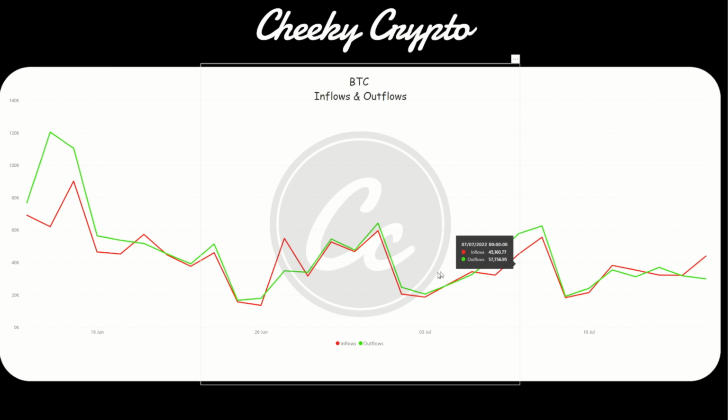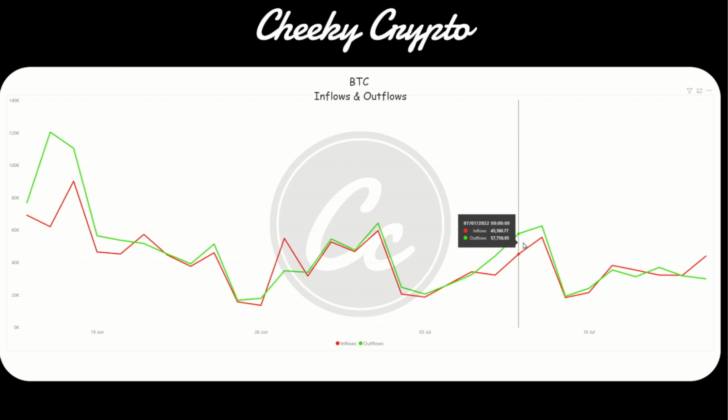And obviously you can go across this and you can see where they're matched up and where they're not matched up. So for example, over here, on the 7th of July, essentially we had 57 outflow versus 45 inflows. So we had more outflows than inflows. So this is a good graph just to be able to eyeball, rather than having to flick between several charts in Glassnode to know exactly what's going on. This is a graph that I make available in our Discord server for our Patreon members every single day, along with all the other Glassnode data.